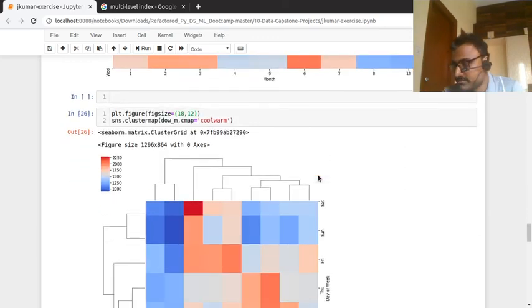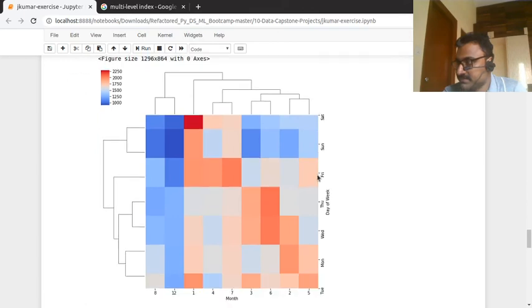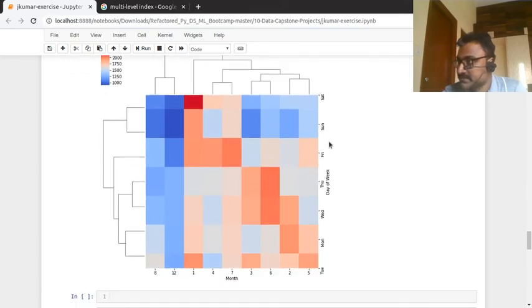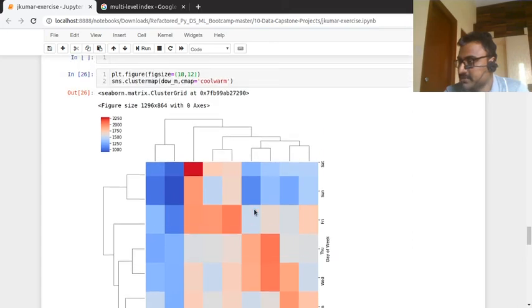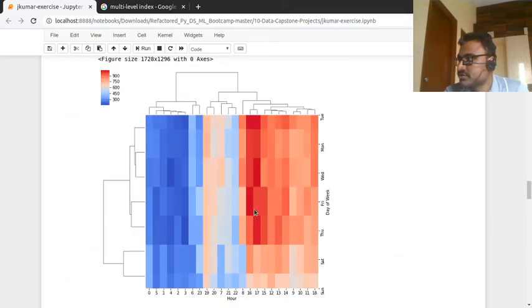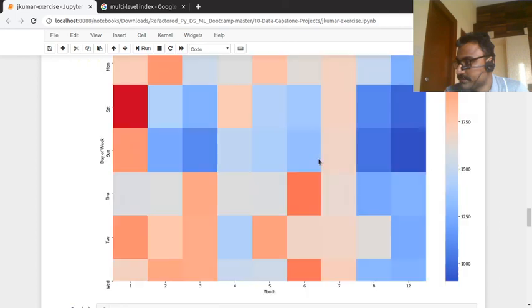And the color map. We'll check Tuesday and Monday. Let me confirm that information. Tuesday and Monday are close, yes, but only somewhat close.